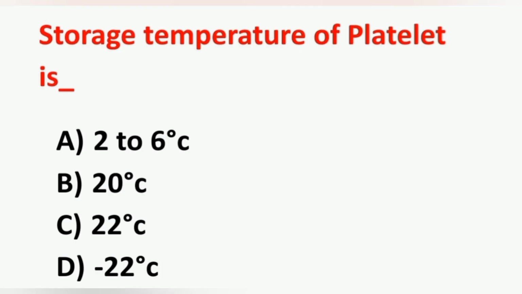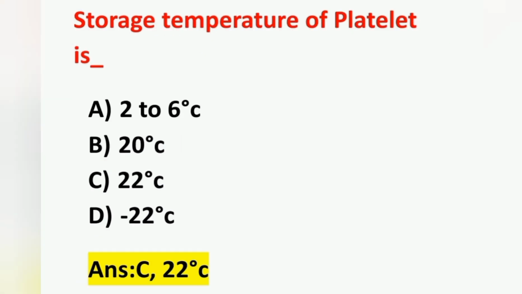The next question: storage temperature of platelets is? Option A 2 to 6 degrees Celsius, option B 20 degrees Celsius, option C 22 degrees Celsius, and option D minus 22 degrees Celsius. The correct answer is option C, 22 degrees Celsius.